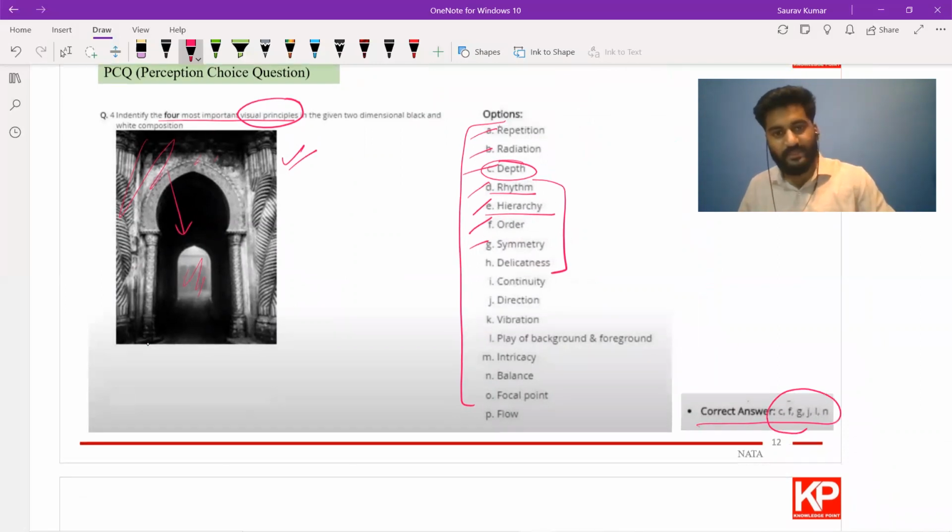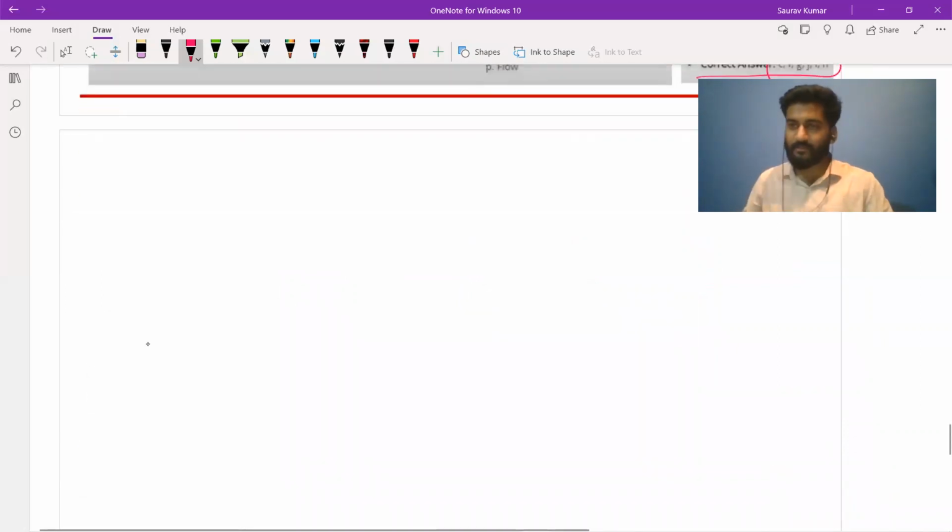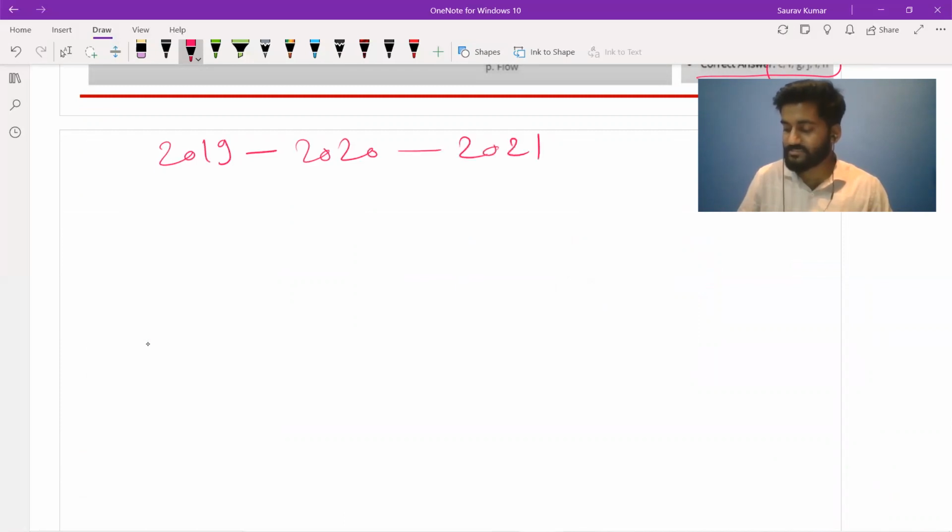Now, in the case of NATA, the pattern always keeps on changing. As you already know, in these past 3 years, the pattern has changed drastically. But the syllabus remains the same. That means you need to update yourself. With this syllabus, you need to change your approach, and that change in approach is required, in which we assist you. We can succeed in this exam only if we keep track of this change in pattern, and streamline our preparation as per these changes.